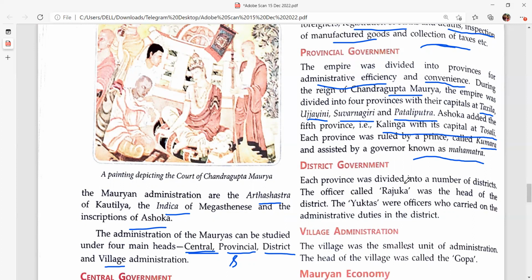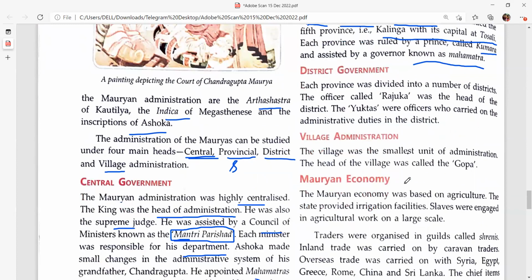So how many provinces were there? 5 provinces. What were they? Takshila, Ujjayini, Suvarnagiri, and Pataliputra. And one more province was included by Ashoka, that is Kalinga. Total 5. Each was ruled by Kumara and assisted by Mahamatra.